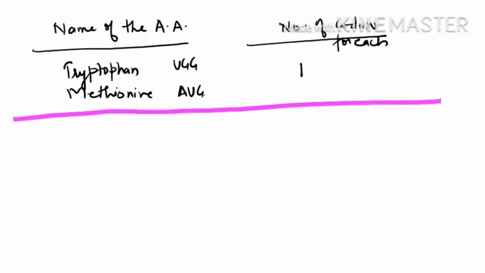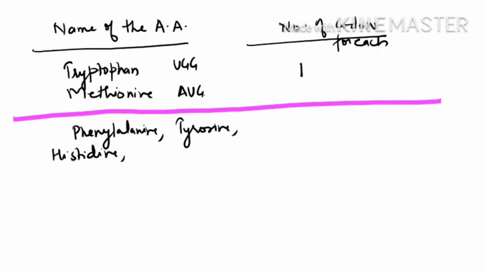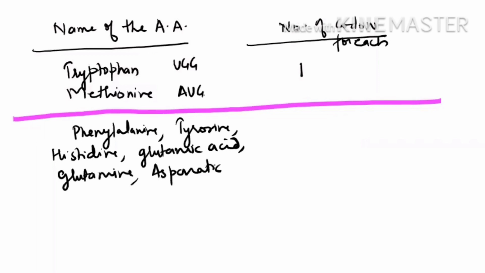Now, phenylalanine, tyrosine, histidine, glutamic acid, glutamine, aspartic acid, asparagine, lysine, and cysteine.